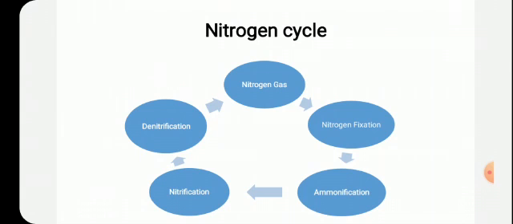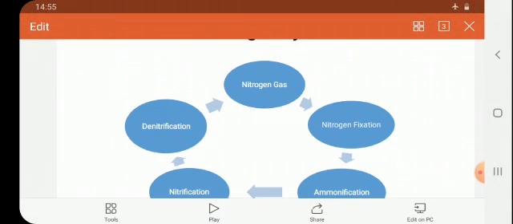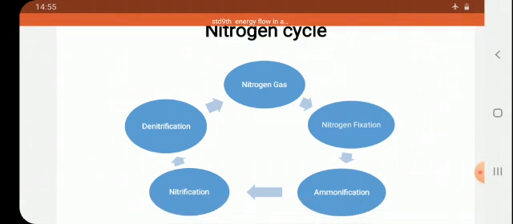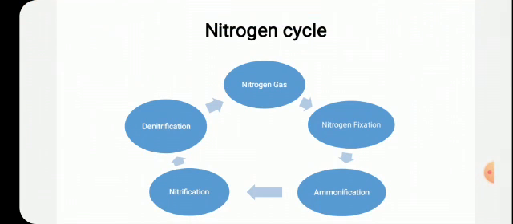After the decomposition of organisms, when dead bodies decompose or the organisms give out waste products, the bad smell that comes is nothing but ammonia, which is released in the form of gas. That is called ammonification, formation or release of ammonia.